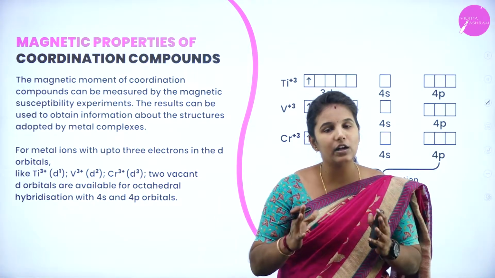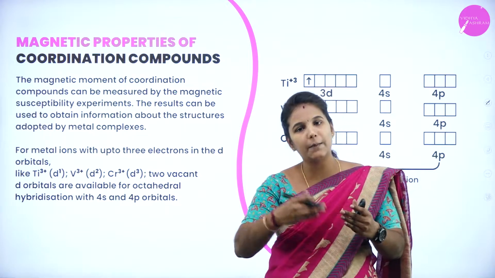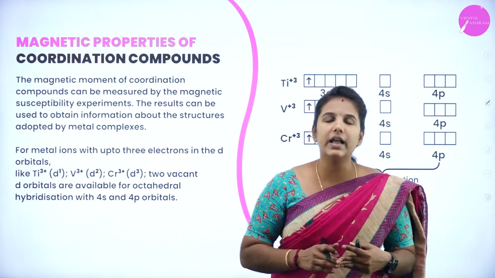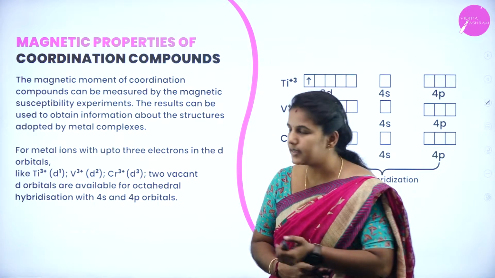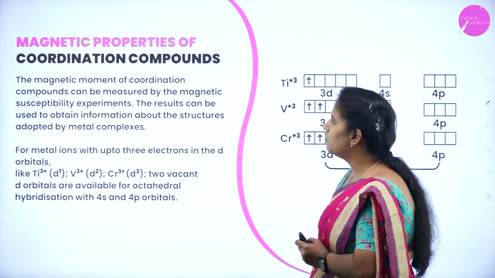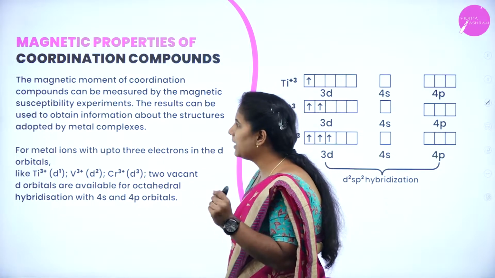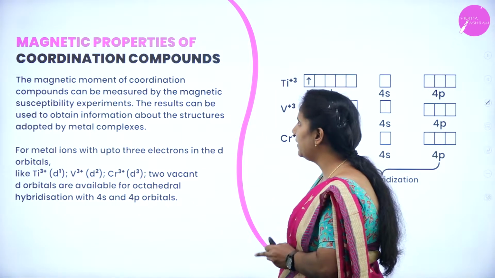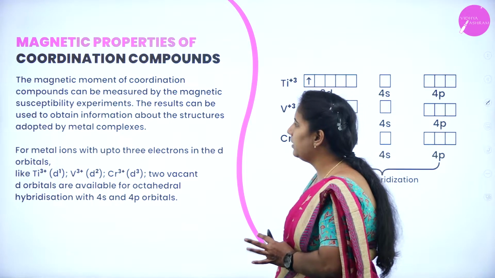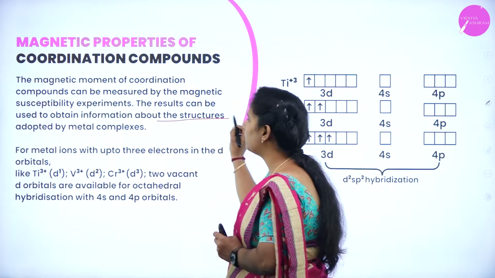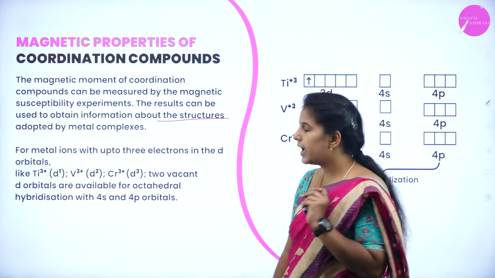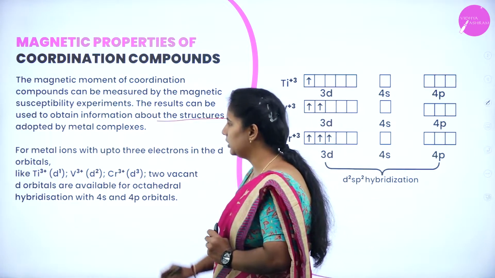They are not attracted towards a magnetic field, instead they are repelled from the magnetic field, so they are said to be diamagnetic. Is it right? Yes. The magnetic moment of the coordination compounds can be measured by magnetic susceptibility experiment and the results can be used to obtain information about the structure adopted by the metal complexes.